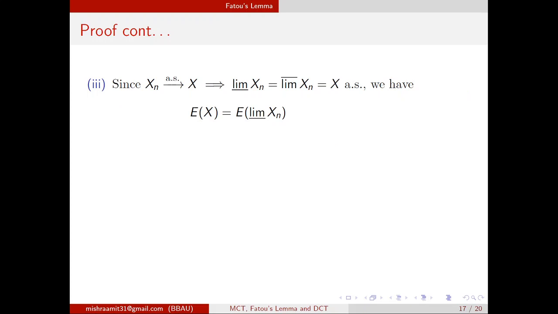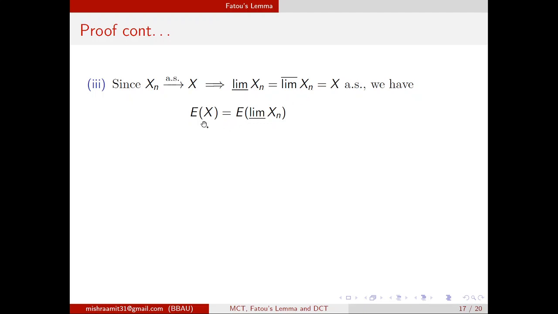Now for part 3, you have to use the fact that xn converges to x almost surely. That means the limit inferior of xn, the limit superior of xn and x, all these three are the same almost surely. Because for convergence, the limit inferior, limit superior and x must be the same.